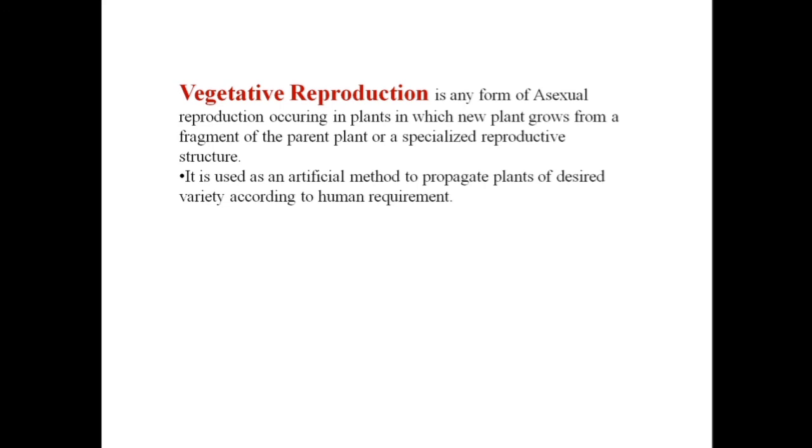So this method is especially important for commercial growers who want to reproduce the highest quality of plants, ensuring consistency in their variety of crops or plants for sale. There are three types of vegetative propagation that we need to study. Let us study each one of them in a little detail.